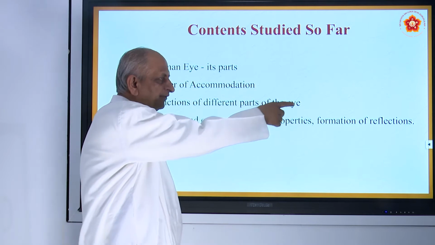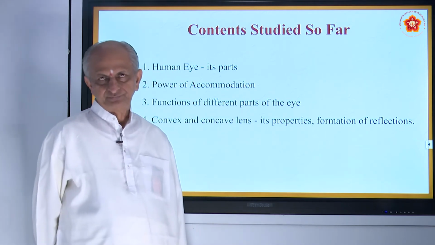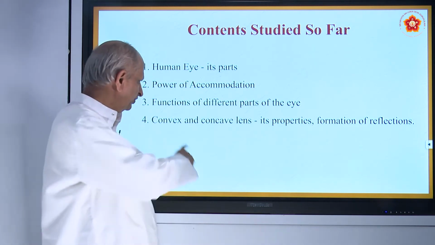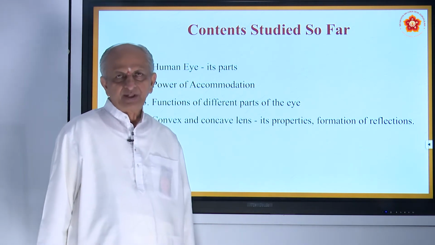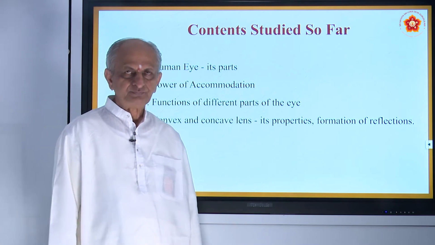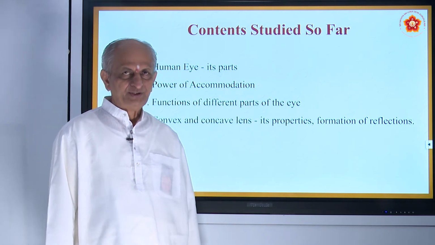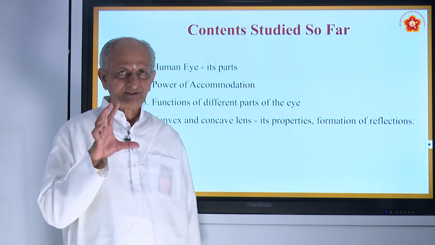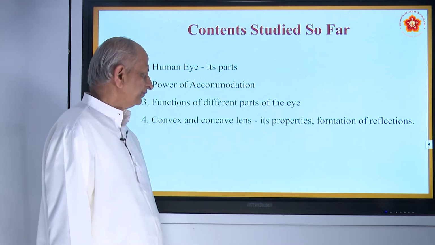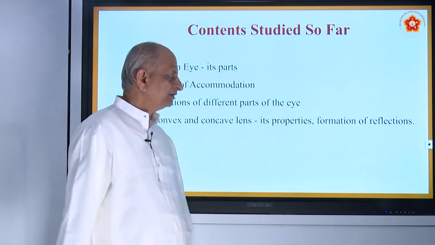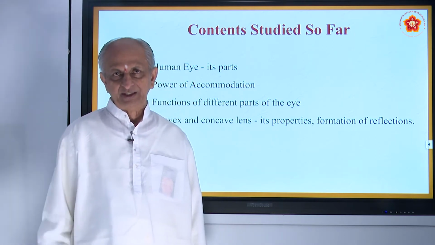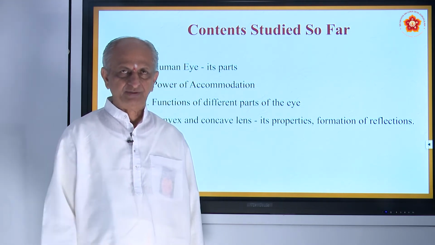And also the kinds of images it forms, because that is connected to today's topic. That is why this has been mentioned now. And also you have studied the difference between a lens and a mirror. A lens is transparent, whereas a mirror is opaque. And also you have seen there are two types of images formed. One is called real image and another is called virtual image.